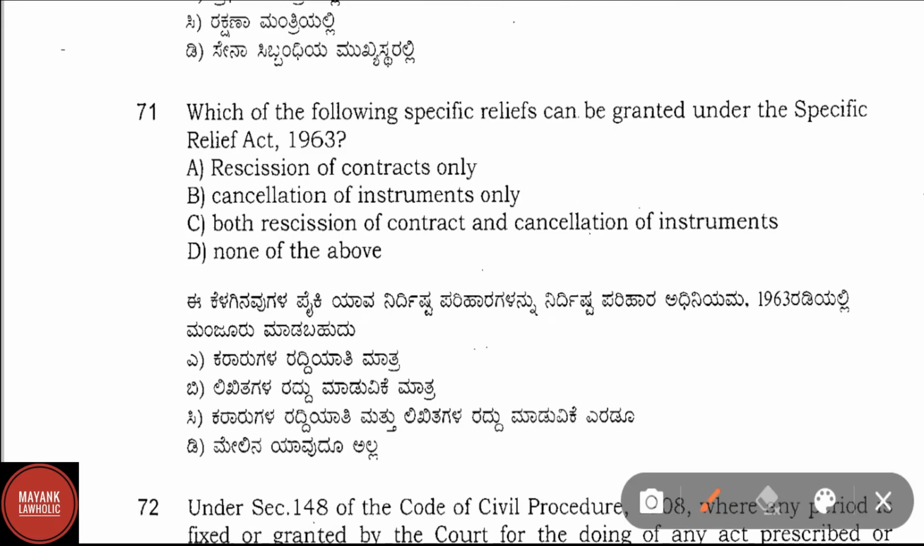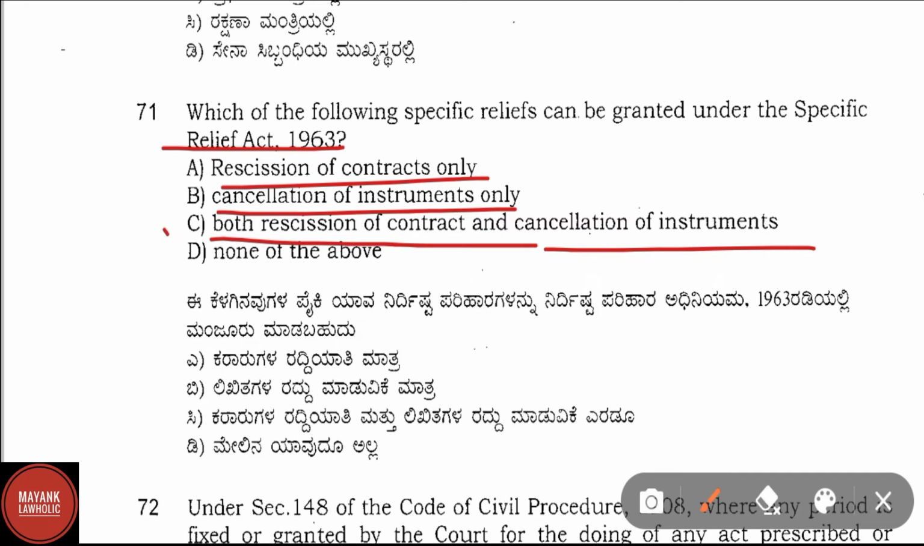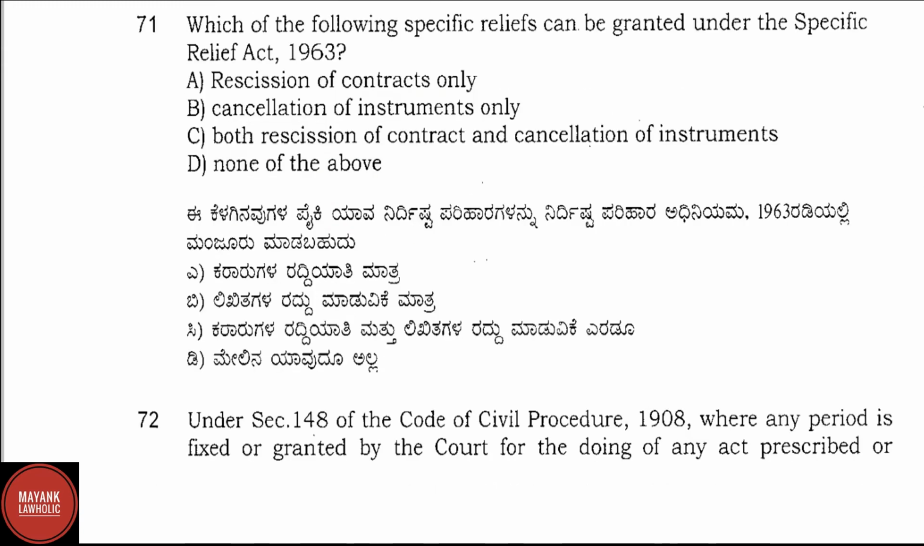Question number 71. Which of the following specific reliefs can be granted under the Specific Relief Act 1963? Option A, rescission of contracts only. Option B, cancellation of instruments only. Option C, both rescission of contracts and cancellation of instruments. Correct answer obviously here is option C, that is both rescission of contracts and cancellation of instruments.